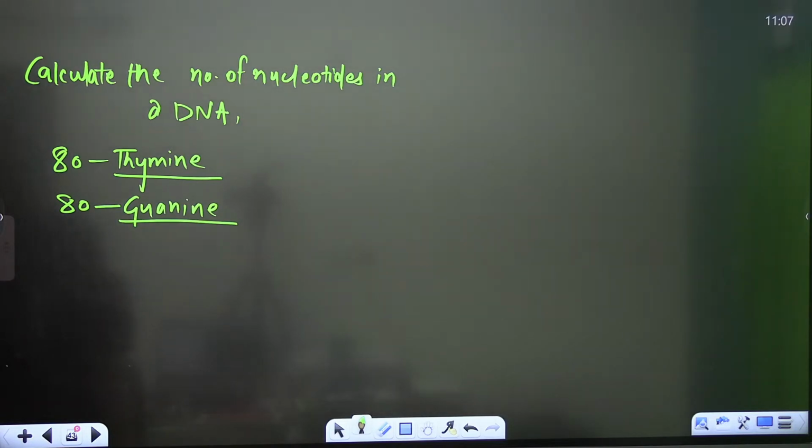It's 6.6 into 10 raised to power 9 base pairs, but when you are converting 0.34 nanometer into meters, you take 0.34 into 10 raised to power minus 9 meter.